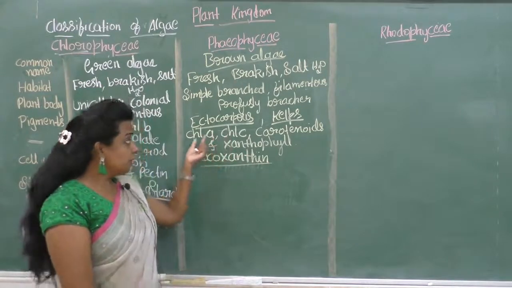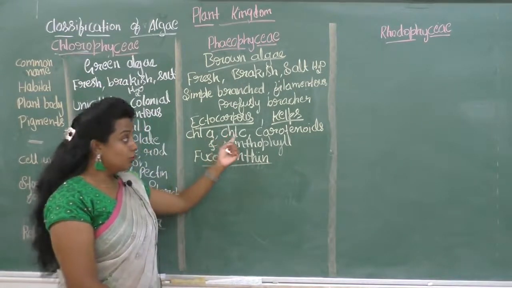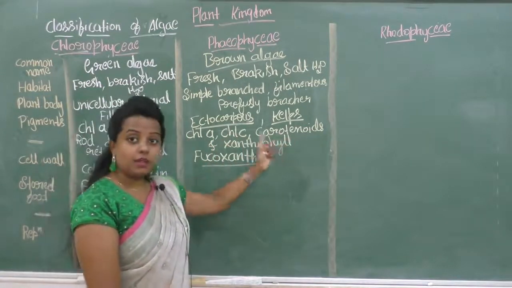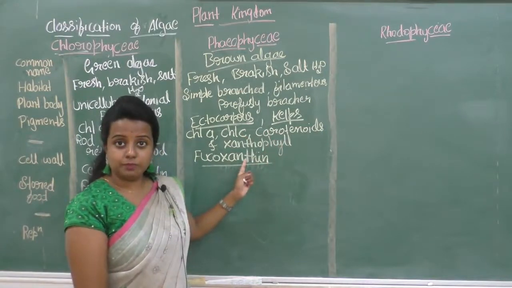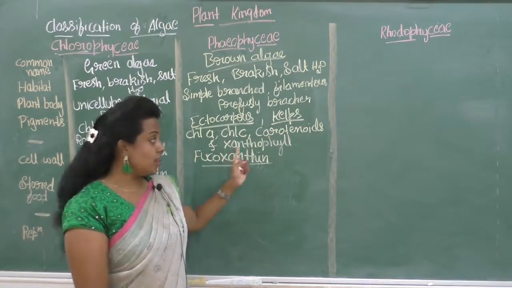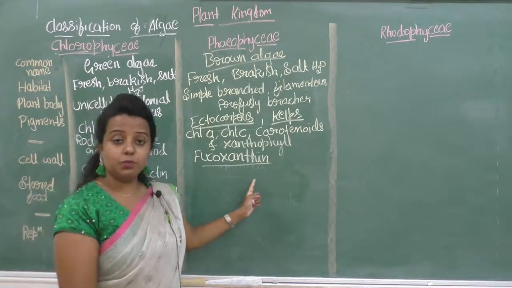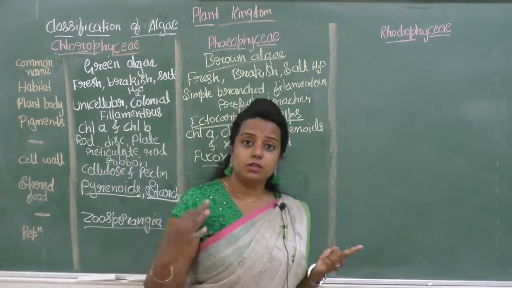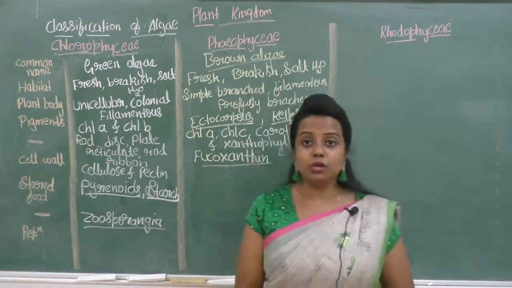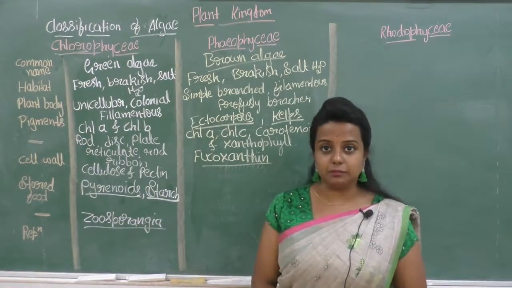So the major pigments are chlorophyll A, chlorophyll C, carotenoids and xanthophyll. The fucoxanthin helps to give different shades from brown to olive green color.